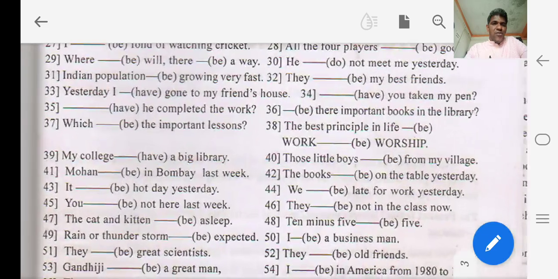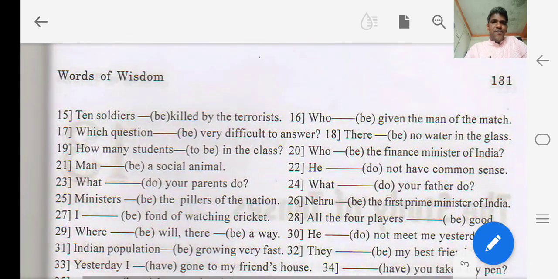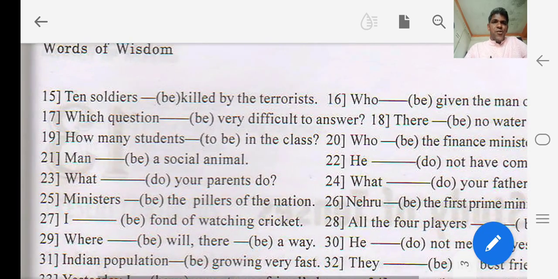Similarly, we shall see some more examples. So 10 soldiers ___ killed by the terrorists. Here 10 soldiers is third person plural subject, and the sentence is in past tense, and that is why the auxiliary that is to be used is were. That is past tense, 10 soldiers were killed by the terrorists.